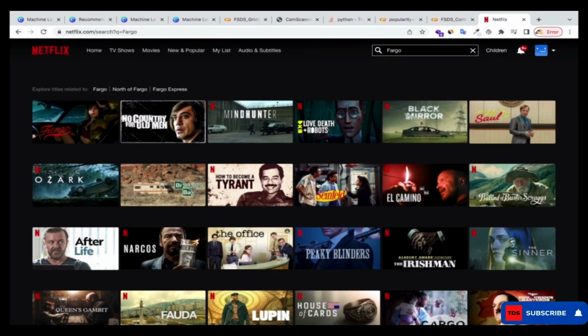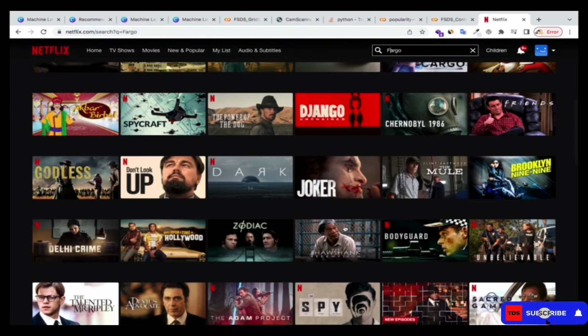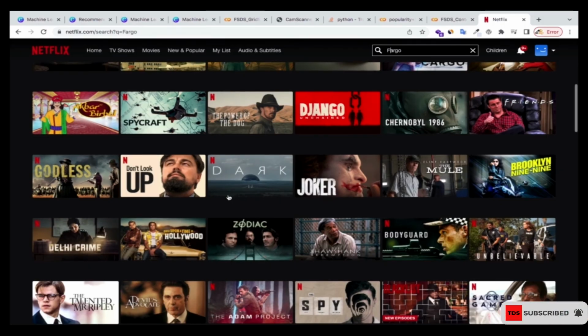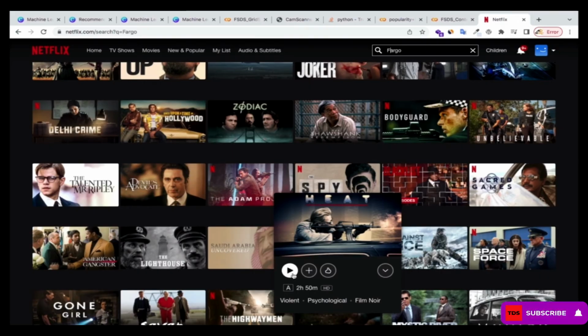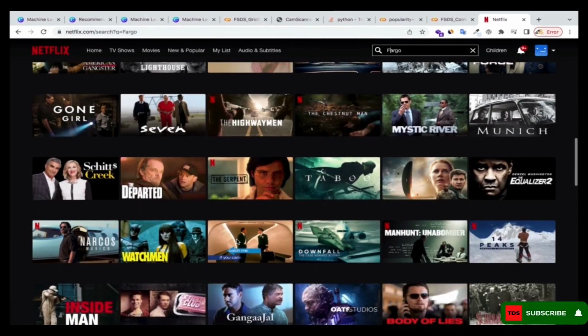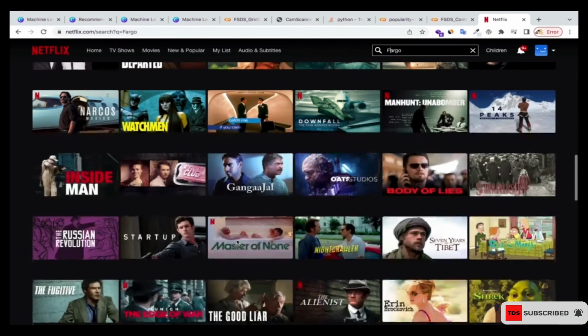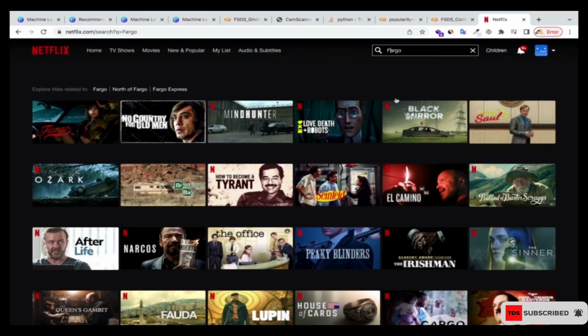So you can see that what we are doing is working, right? Of course, some of the movies are new over here, which also relate to Fargo. The data set that we are using is quite an old one, right? But if we get the new one that Netflix is using, we will be able to recommend without any mistakes at all. But you can actually see that it's working.